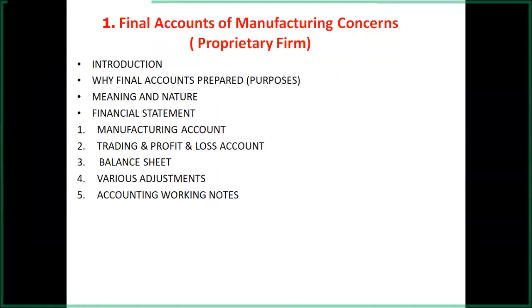Now here, the closing stock of finished goods is again to be recorded on the credit side. As we recorded the opening stock of finished goods on the debit side of the trading account, ultimately the closing stock of finished goods is to be recorded on the credit side of the trading account. Then we make the total. Here the trading account always shows that the credit side is greater than the debit side. The credit side total is more and the debit side total is less.